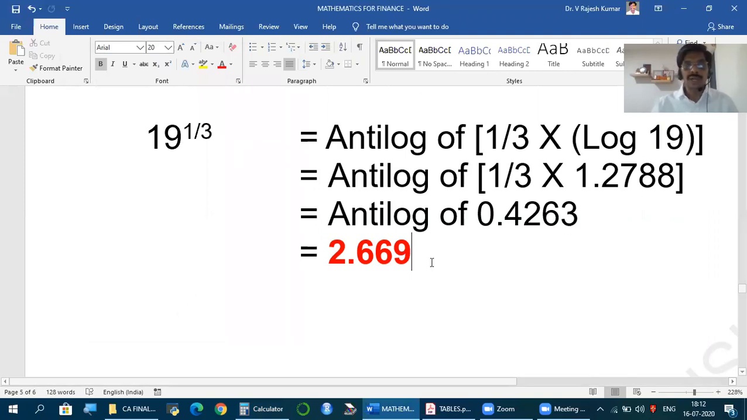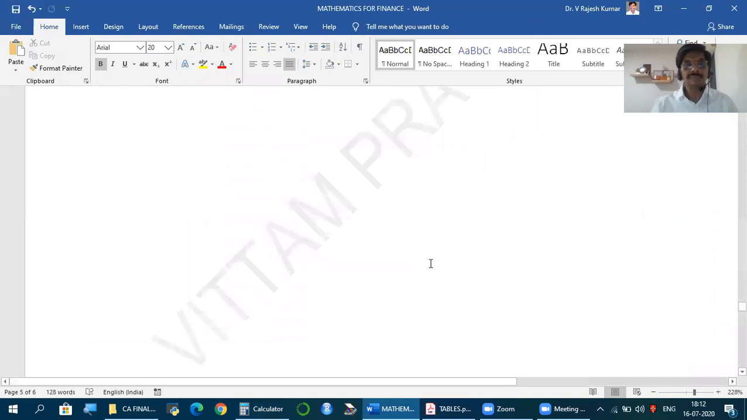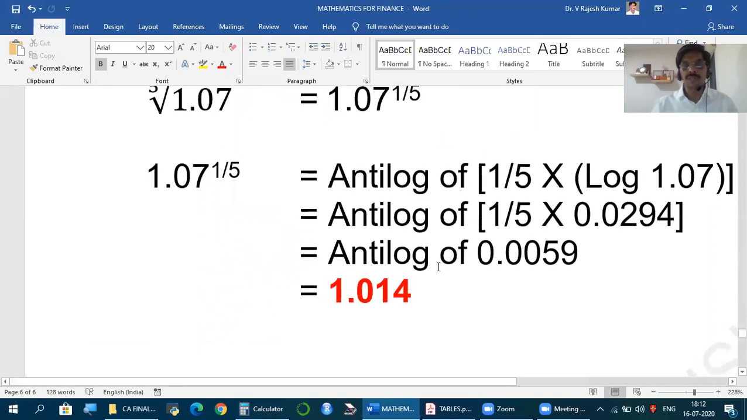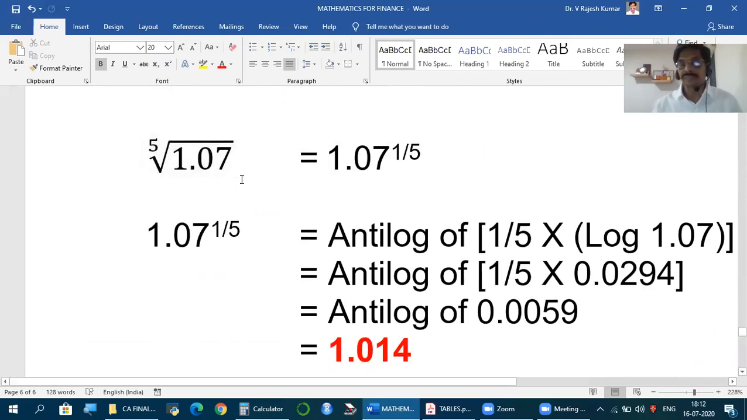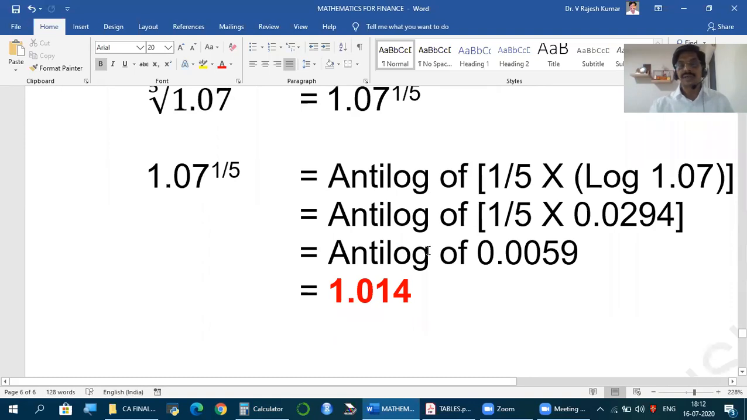Now, let's see one last case, again something which you come across very often. The fifth root of 1.07. From the theory of indices we have learned, the fifth root is the same as to the power of 1 by 5. So the fifth root of 1.07 is 1.07 to the power of 1 by 5. Now as usual, once you have it in this form, using log and antilog, you can find the value.